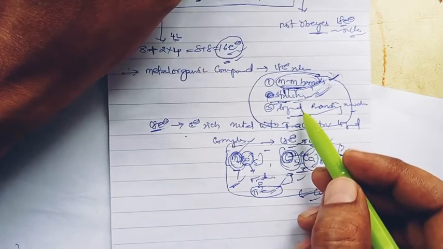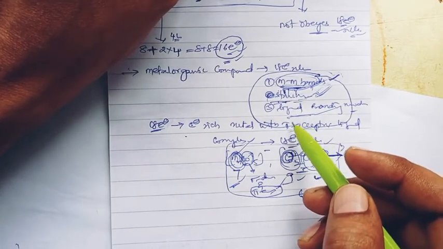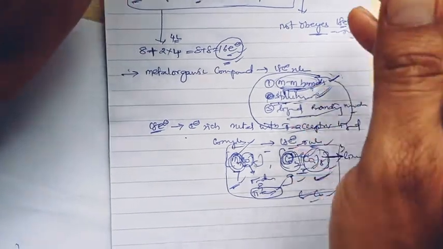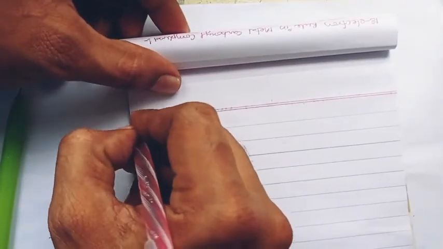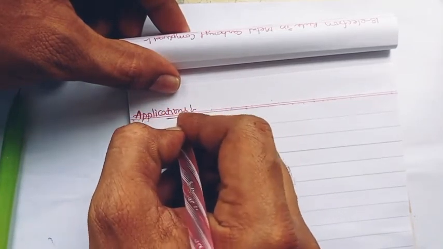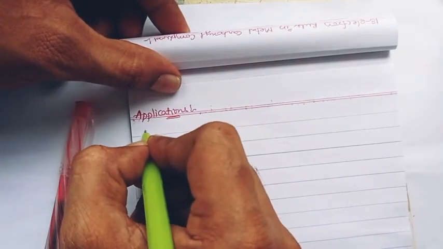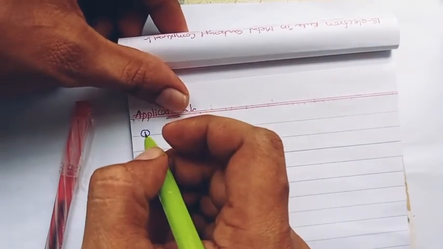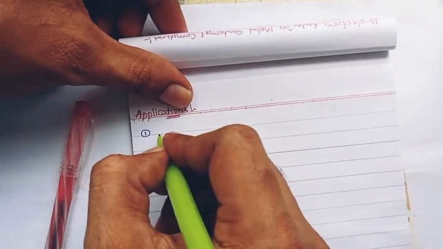And the second is the bonding mode of the ligand. Let us discuss this. Applications of 18 electron rule. The 18 electron rule defines the metal to metal bonds.